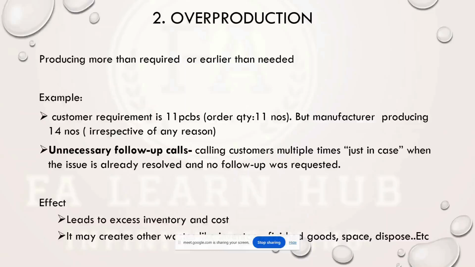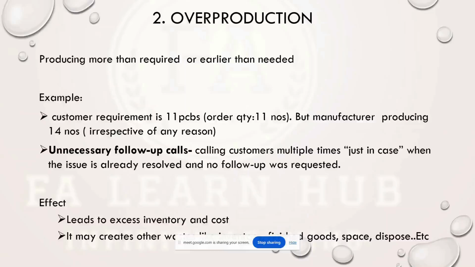Or consider if it is a call center, calling the customer multiple times, just in case, even if the issue is closed, we are doing some follow-ups without even a request by the customer. So that is also called overproduction. We are doing it for the customer even if the customer does not require it. So that is called overproduction.